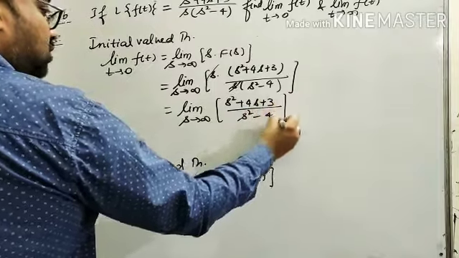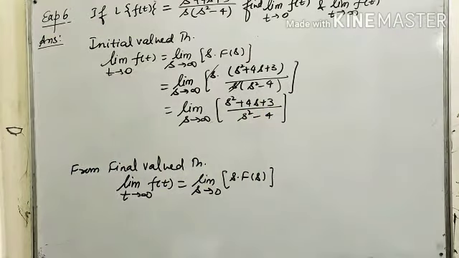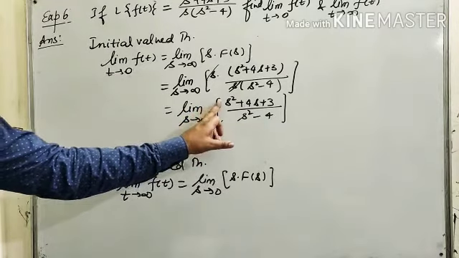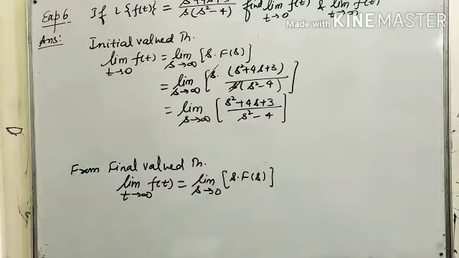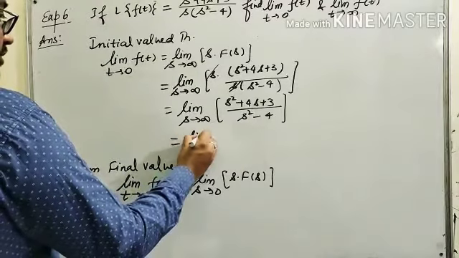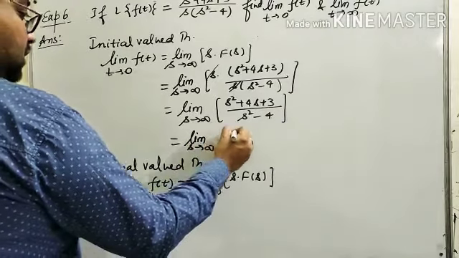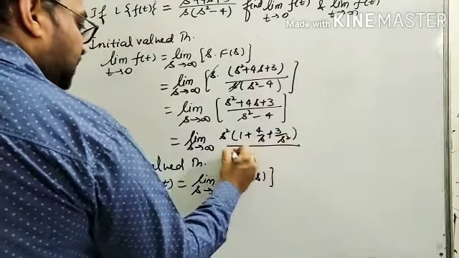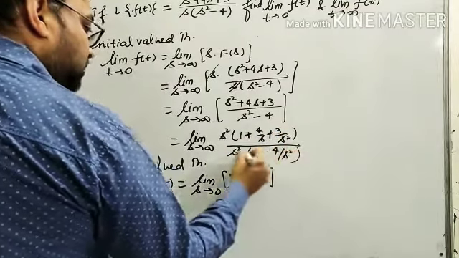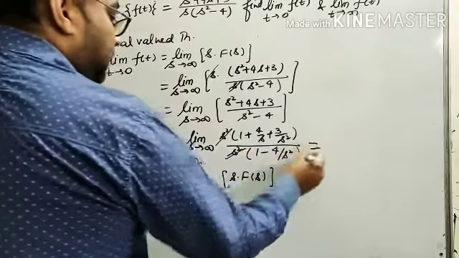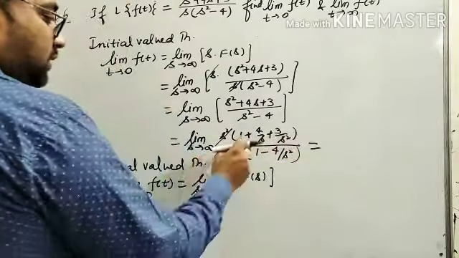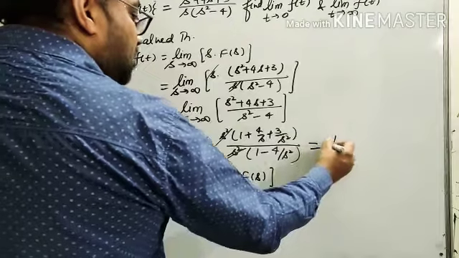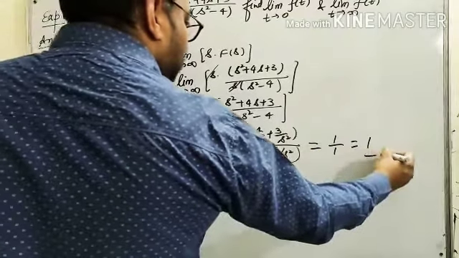Now the phenomena of limit, what we have to do? When limit tends to infinite, we have to take highest degree term from the numerator and from the denominator as a common. So we have to take s square from numerator and s square from denominator as a common. So (1 plus 4 upon s plus 3 upon s square) whole upon (s square times 1 minus 4 upon s square). So it is cancelled. Now we can put limit over here. So when we put s tends to infinite, this 4 upon s will be 0, 3 upon s square will be 0, 4 upon s square is also 0. So what remains? 1 upon 1, that is 1.